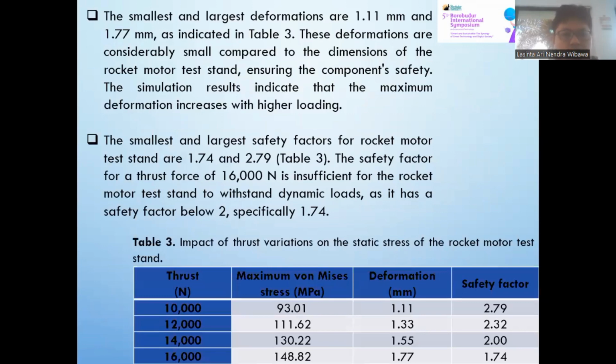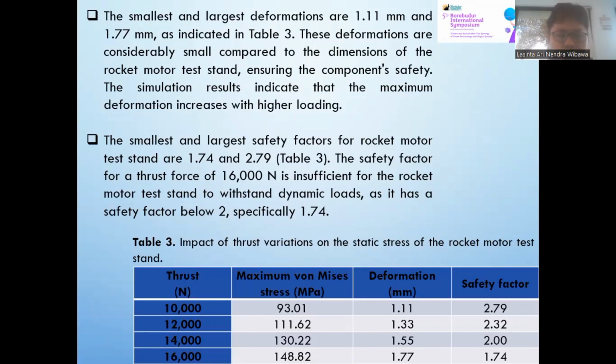The smallest and largest deformation are 1.11 mm and 1.77 mm, as indicated in Table 3. These deformations are considerably small compared to the dimension of the rocket motor test stand and showing the component safety.